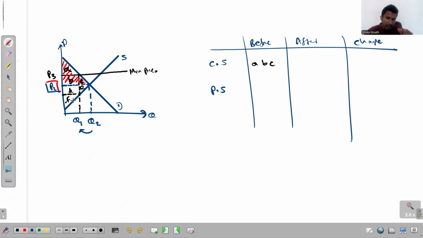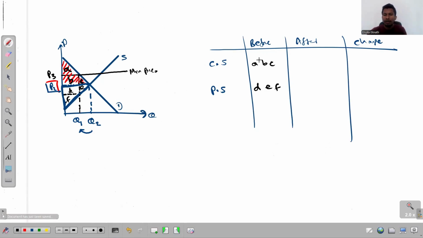We try to recognize the region above the supply curve and then below the price received by the producer up to the quantity that gets traded in the market. So once again, which region is that? That is this triangle, right? That is this entire triangle. So what are the letters which represent that highlighted triangle? That is this letter D and then E and then F. So ABC region is the consumer surplus before imposing the minimum price. DEF is the region which represents the producer surplus before imposing the minimum price.